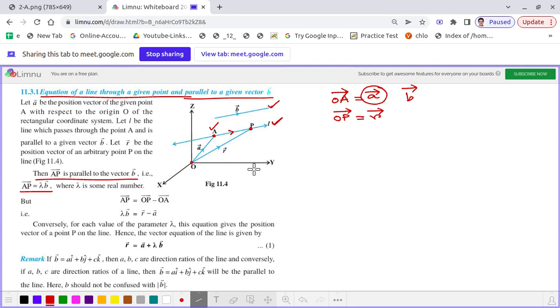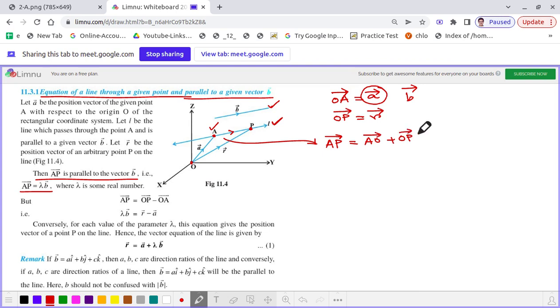Now let us look into the triangle AOP. If we look into this triangle OAP, we can say that vector AP is nothing but AO plus OP.